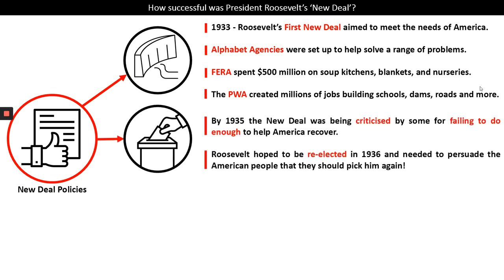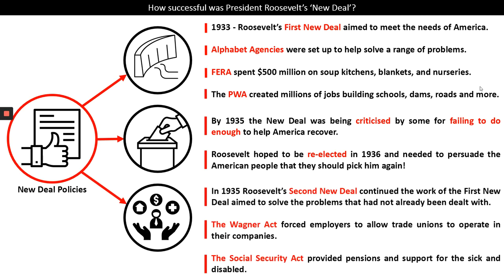The second part of the New Deal policies was that maybe it wasn't doing enough. By 1935, just a couple of years into these policies, the New Deal was being criticised for failing to do enough to help America recover. Now, 1936 was a re-election year. Roosevelt hoped that he'd be re-elected, and so he needed to persuade the American people that they should choose him again.